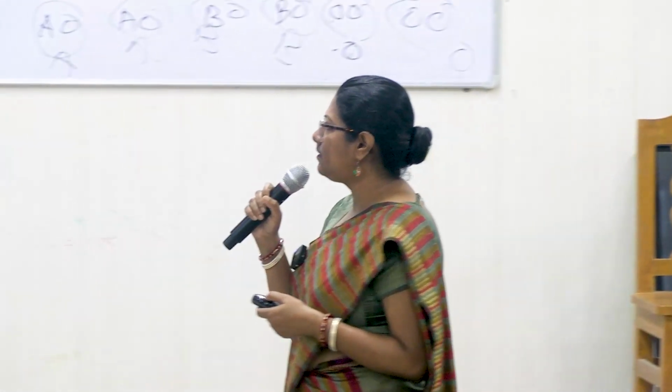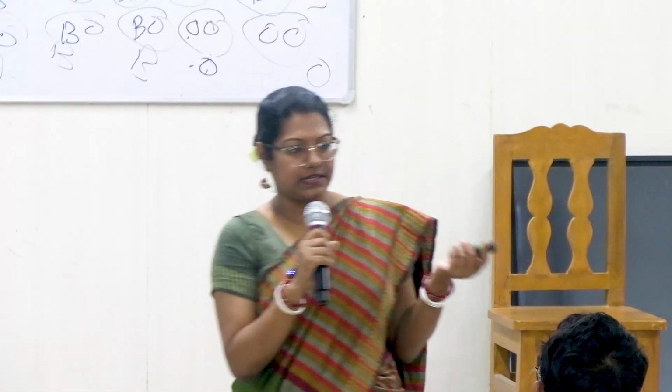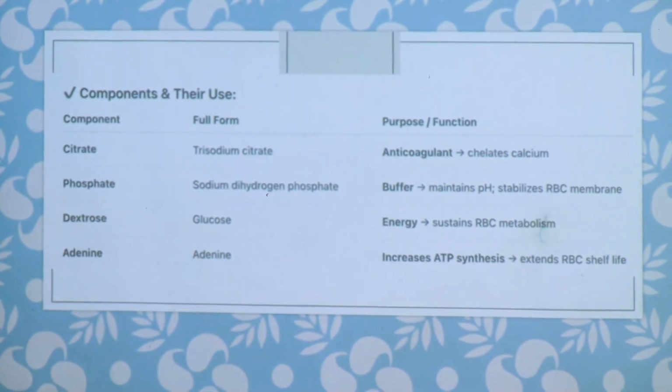So for whole blood storage conditions, temperature maintained is 2 to 6 degrees. It should be at least more than 1 degree centigrade. And anticoagulants used are CPD, CPDA. So what does CPD stand for? Citrate, dextrose, phosphate and adenine. So each of the components has one function. So citrate is mainly used for anticoagulation.